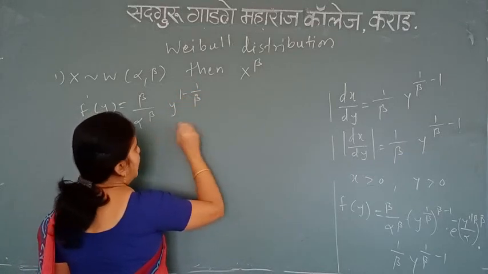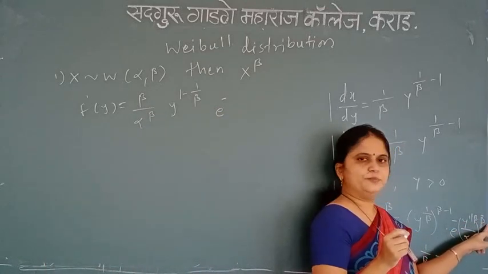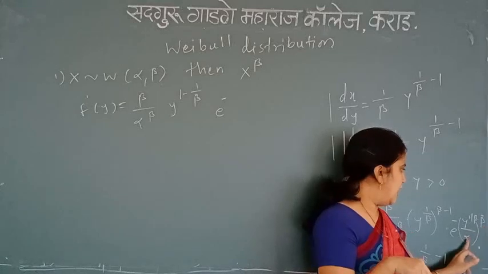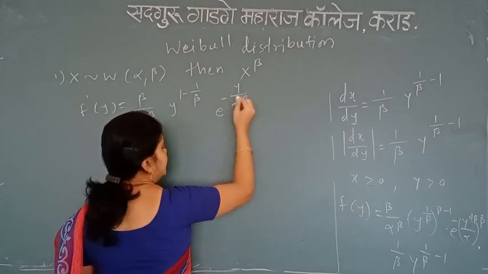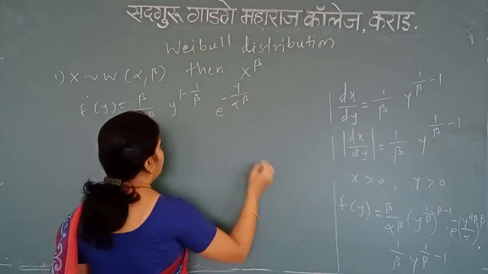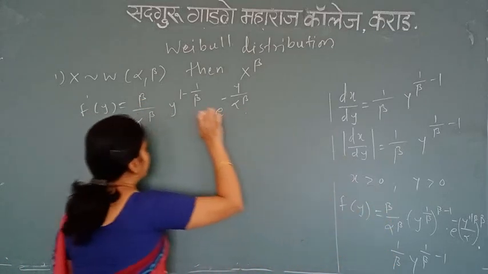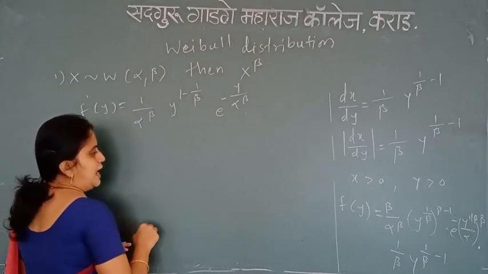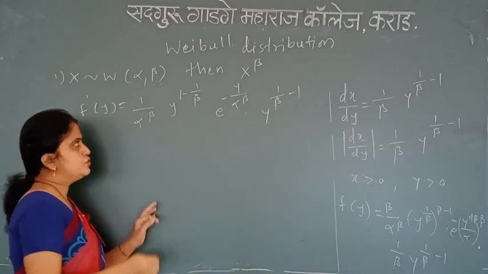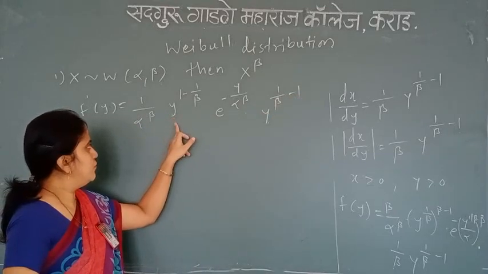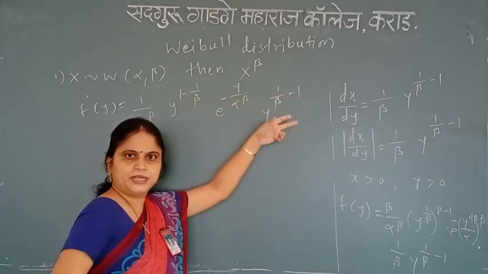After simplification, e raised to minus y raised to power 1 upon beta raised to beta, that means it is 1, and alpha raised to beta is there, so y divided by alpha raised to beta. And 1 upon beta and beta get cancelled, so I have this as 1. Again the term is y raised to 1 upon beta minus 1. See, the power of y, 1 minus 1 upon beta, gets cancelled against minus 1 upon beta, it again gets cancelled.